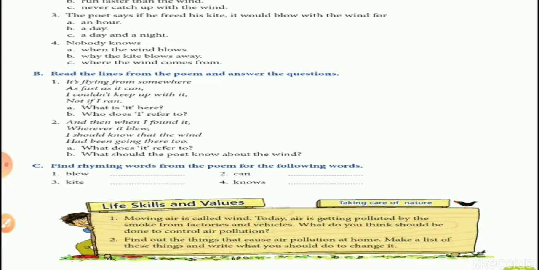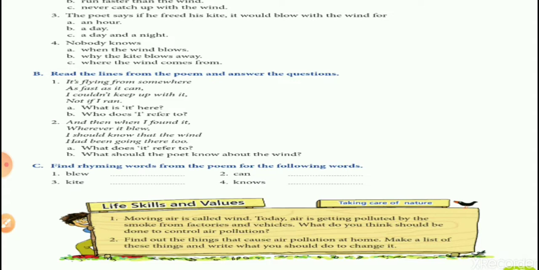We can use fewer vehicles. We can start using common ways of commuting, like buses. If maximum people use buses, the number of cars on roads will reduce. As a result, the pollution will also reduce. Or people can start using cycles. Those who are living in Panchkula must know that there is a bike service available here, which you can use from one place to another, so that is also one way of reducing pollution. What other ways can we adopt to reduce air pollution?